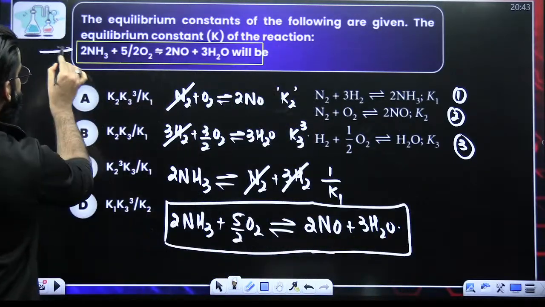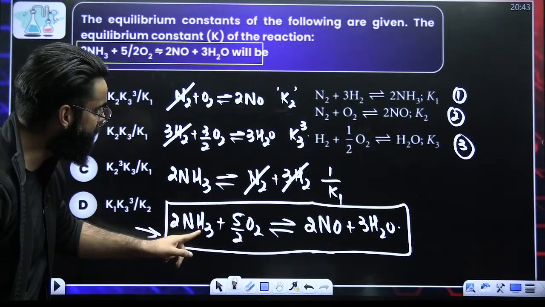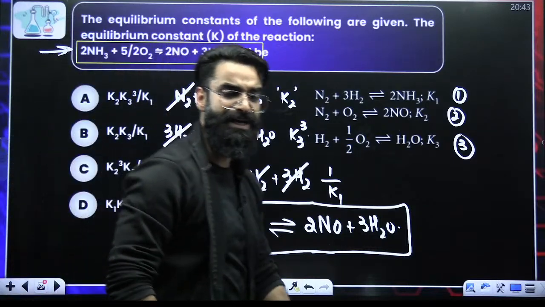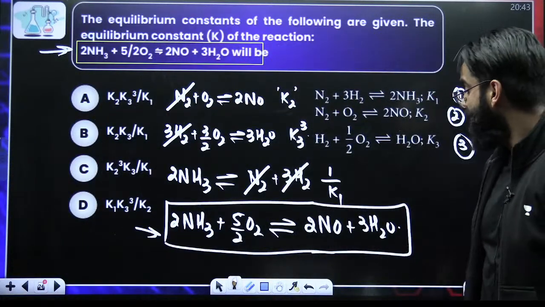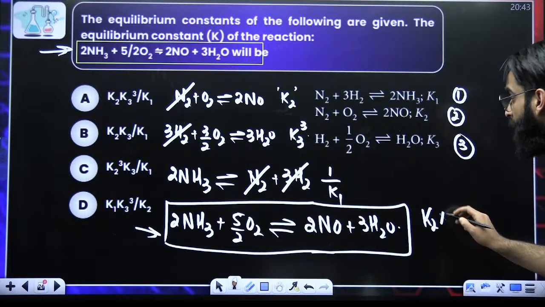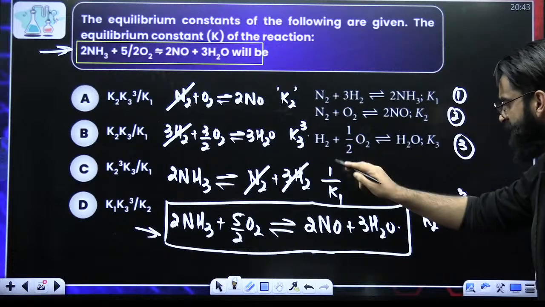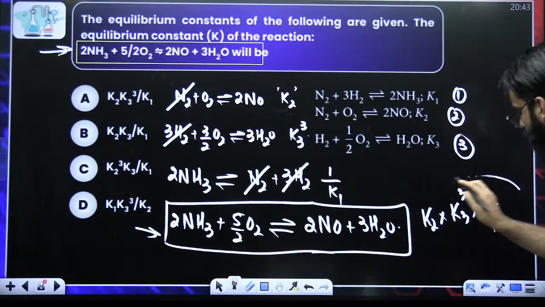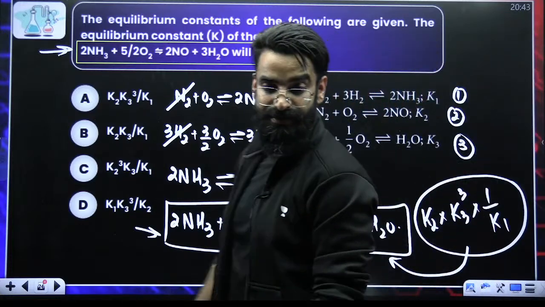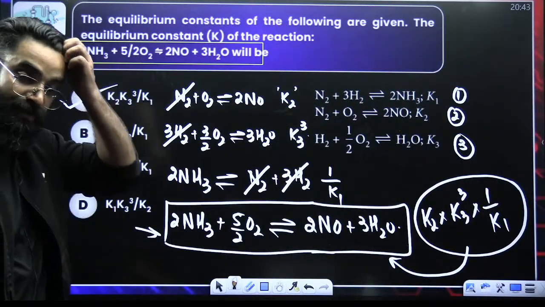So, just check this reaction and this reaction. Can I say I have made this reaction? How did I make this reaction? When I added these 3. And when you add the reactions, their equilibrium constants are to be multiplied. So, what would be the equilibrium constant of this reaction now? It would be K2 multiplied by K3 raised to the power 3 multiplied by 1 upon K1. So, this is going to be the equilibrium constant for this particular reaction. Check the options, people. So it has to be your option 1.